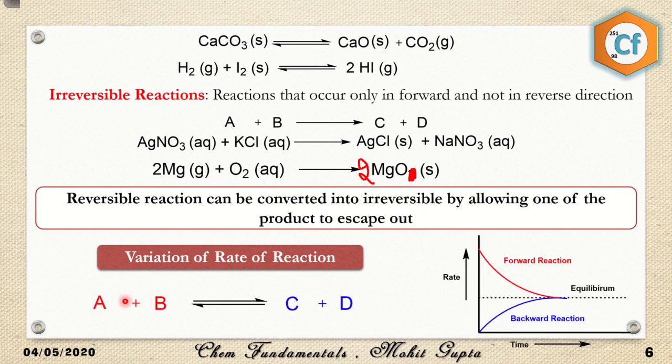In this case, A and B are reacting with each other to produce C and D. So here I have taken a graph. On the x-axis I have plotted time, and on the y-axis is the rate. As the concentrations of A and B decrease, the rate of forward reaction decreases. And as the concentration of product increases, the rate of backward reaction increases. Both reach a point where equilibrium is established, and the rate of forward reaction and rate of backward reaction become constant, and they need to be equal at this point of time.